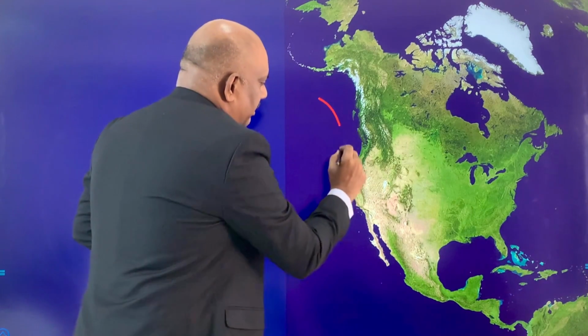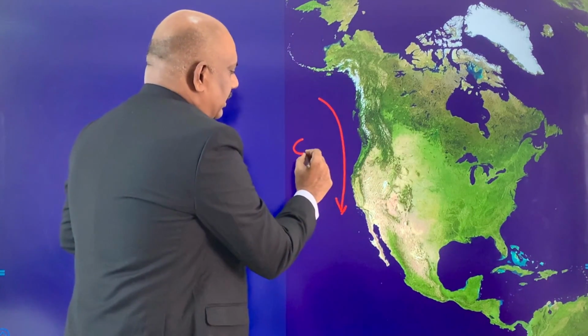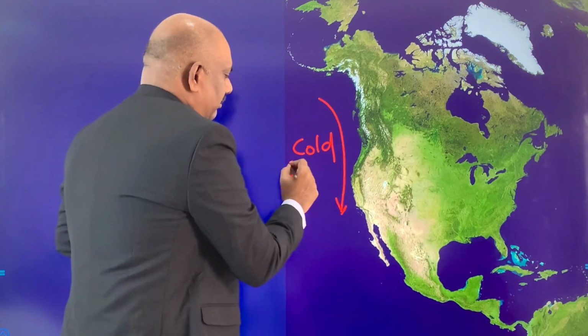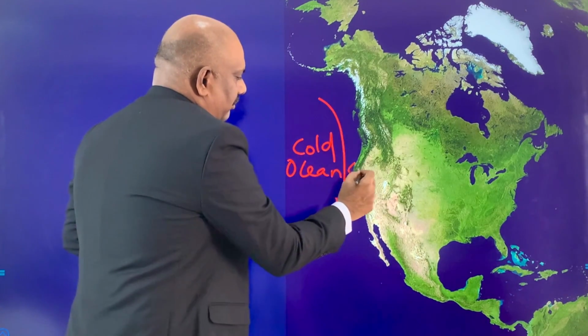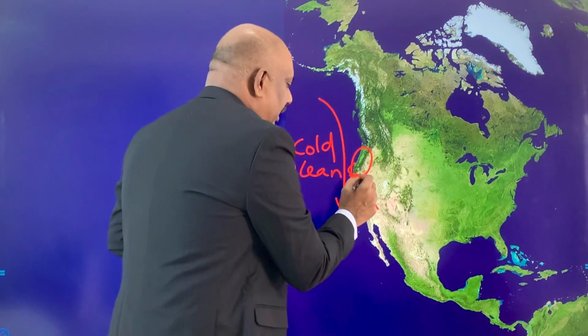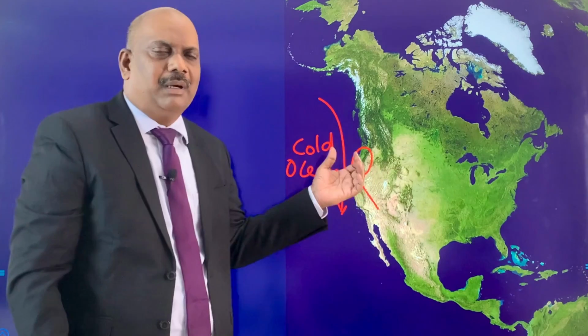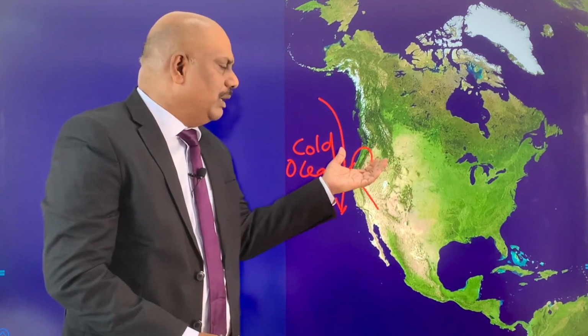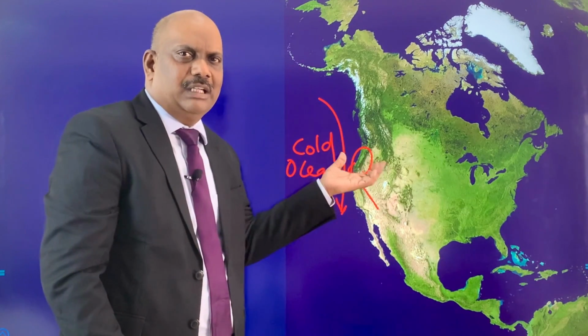And one more thing, this area will be frequented by a cold ocean current. You know that a cold ocean current discourages rainfall. So even this Mediterranean region might have been an extension of this particular climate, but thanks to the shifting of the pressure belt, this area narrowly manages to come under the influence of westerlies, at least during winter.